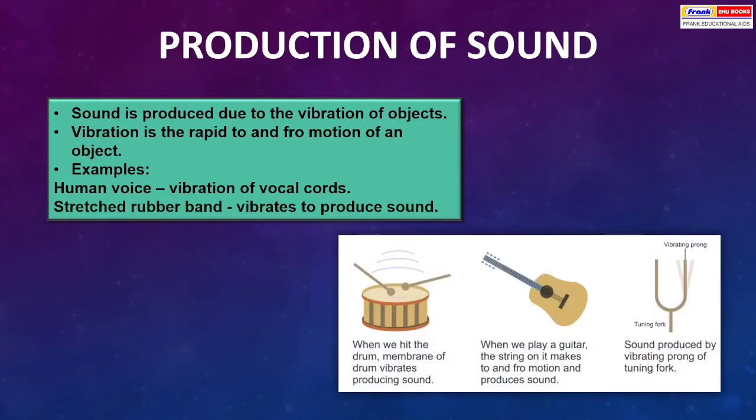When we hit the drum, the membrane of the drum vibrates, producing sound. When we play a guitar, the string on it makes to and fro motion and produces sound. Sound is also produced by the vibrating prong of a tuning fork.